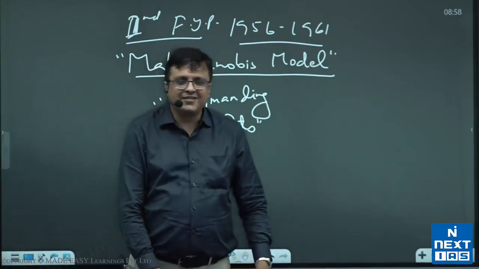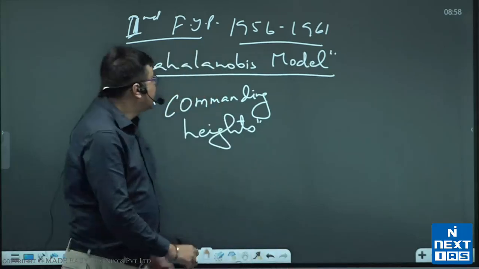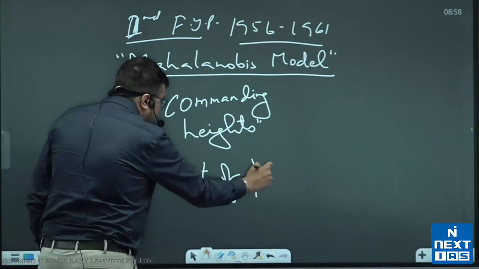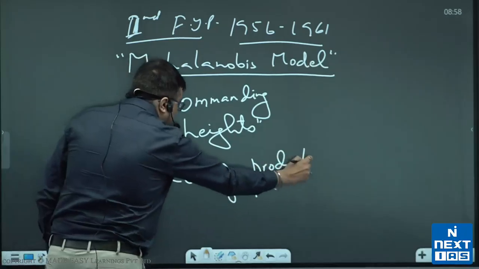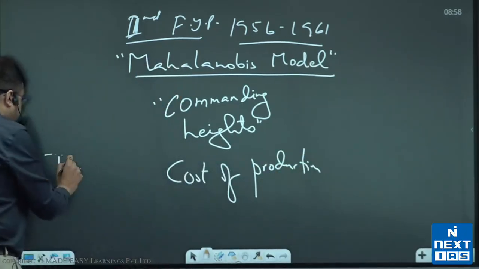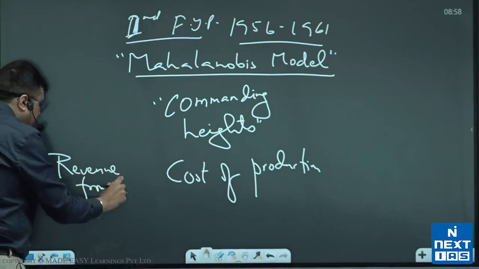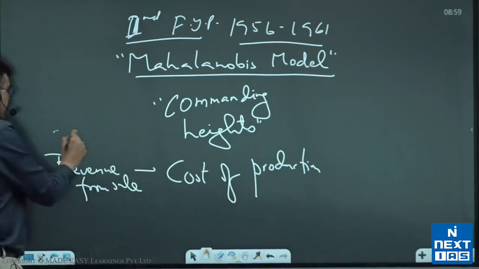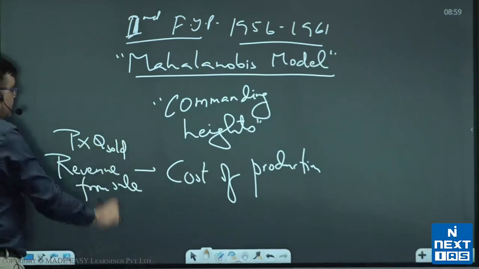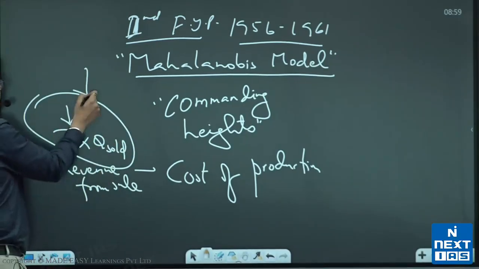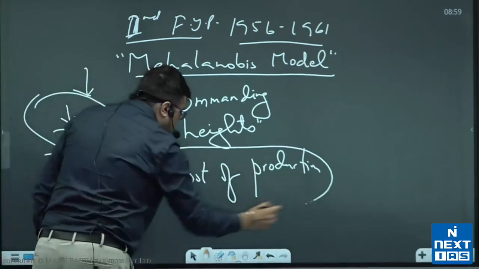You are so simple that you don't even understand that everything has a cost of production, and the price you charge generates revenue from sale. That revenue is price you charge into quantity sold. Now if price is low, this revenue will be low, and this cost cannot be reduced.